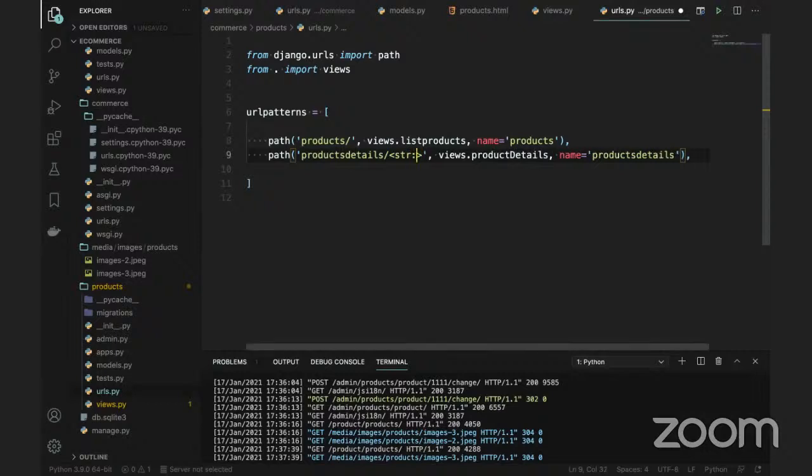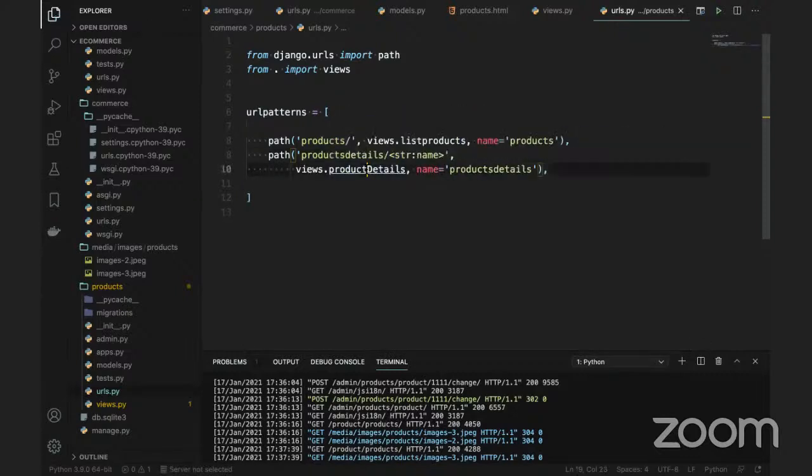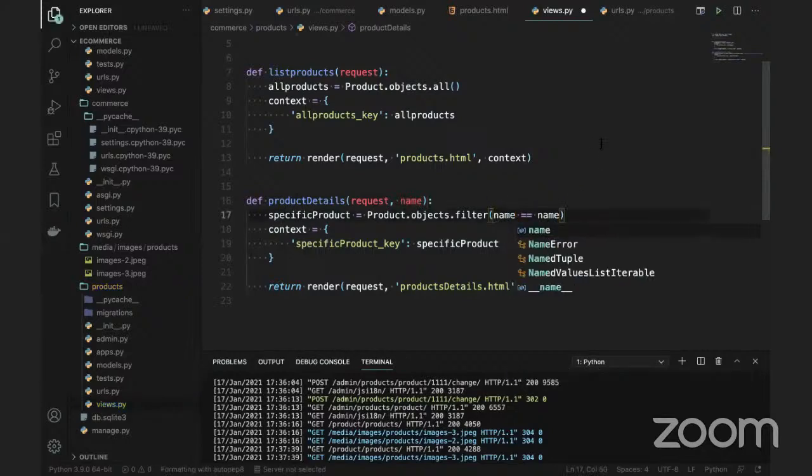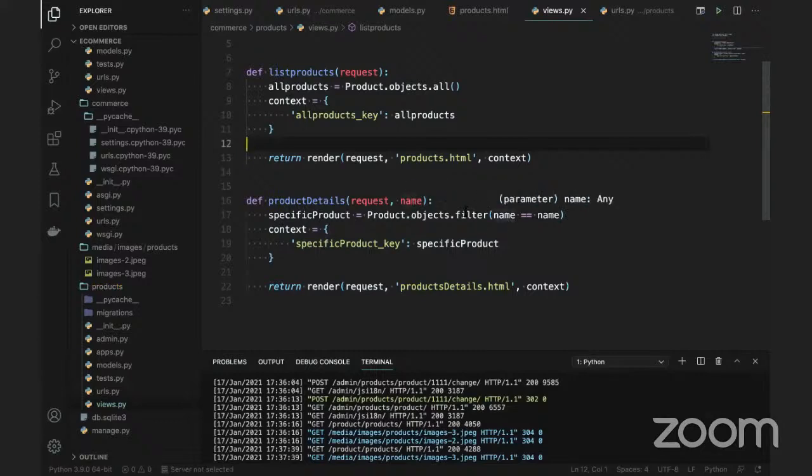You can put the string colon, and for example you are passing the name, you can pass name, and you can go to this product details. Instead of id, you can give the name, and instead of this id also I'll give the name. This is the name product. So basically you are passing some information like id or name, checking that, and getting only that product's information.